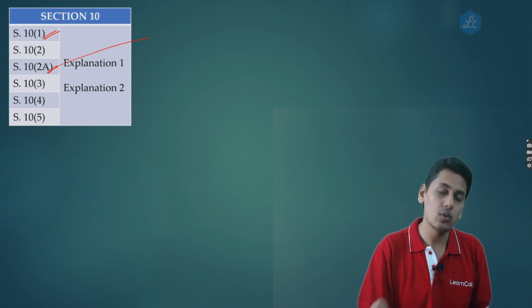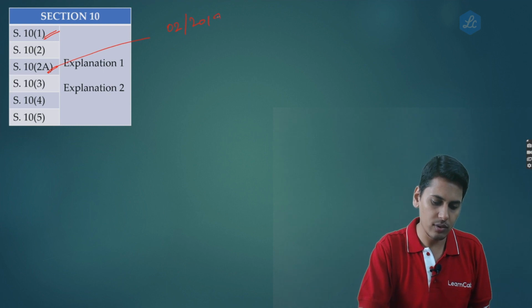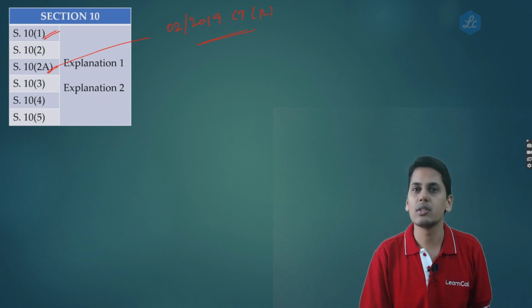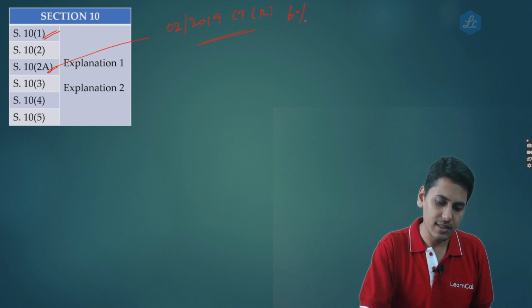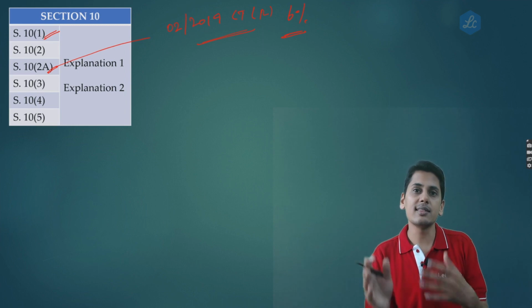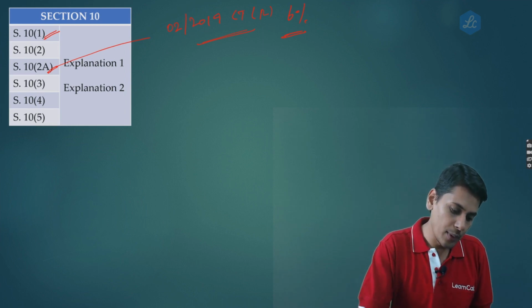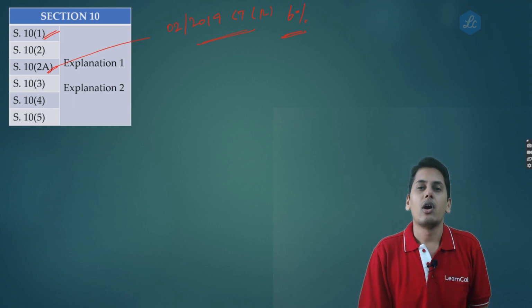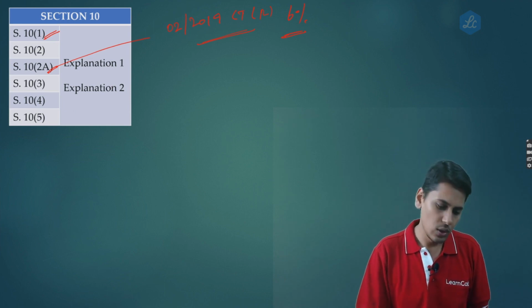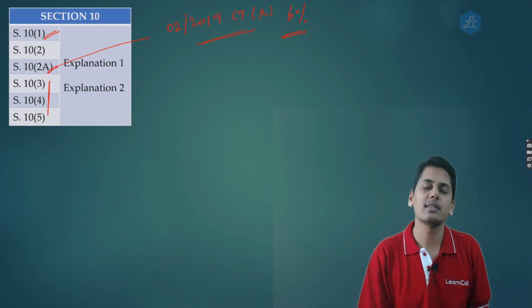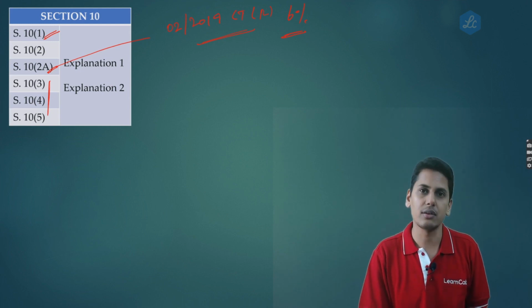This is nothing but the special composition scheme under notification 2/2019 central tax rate. Purely for service providers, there was a special composition scheme through this notification wherein 6% tax was being paid. This scheme has been imported into section 10 subsection 2a. Because of this insertion of the new scheme in 10 subsection 2a, there are consequential amendments in 10 subsection 3, 10 subsection 4 and 10 subsection 5.